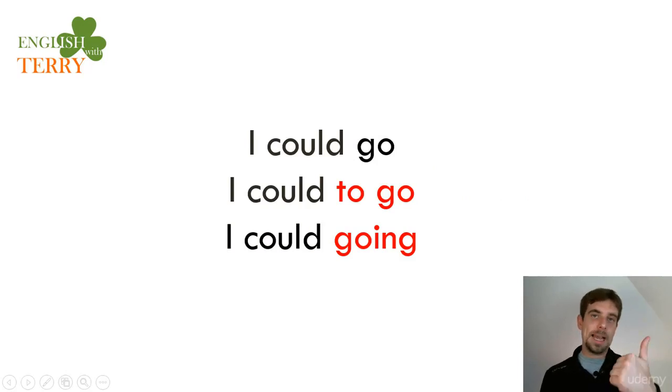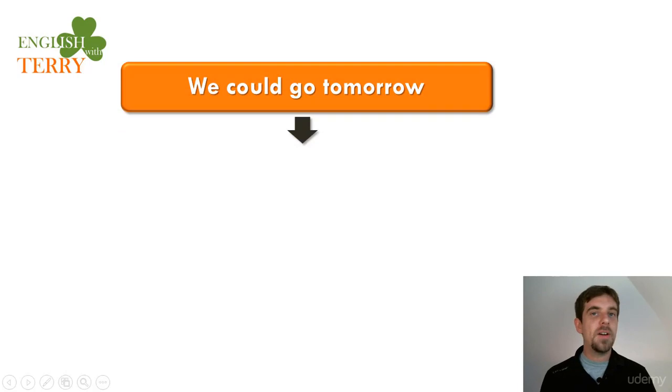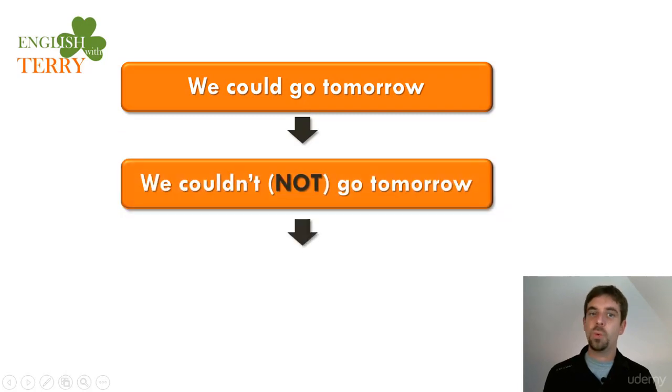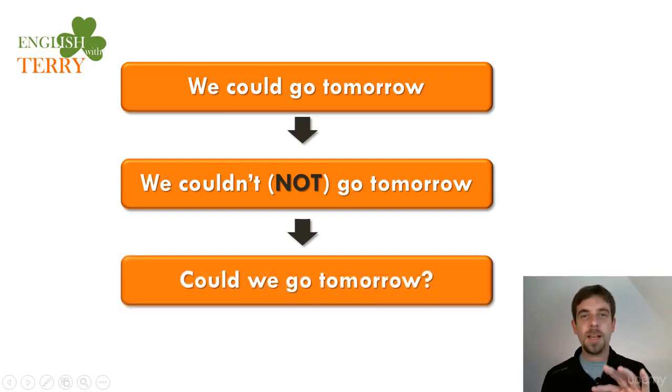So again, just like can, just like should, I could go is the correct one. I could to go and I could going do not exist at all. So be careful with that, all right? Now, very similar to should, as in we could go tomorrow, the negative will be we couldn't, using the word not. We couldn't go tomorrow. And could we? It's the same with the modal verbs. I will see in the next video with would. It's exactly the same.